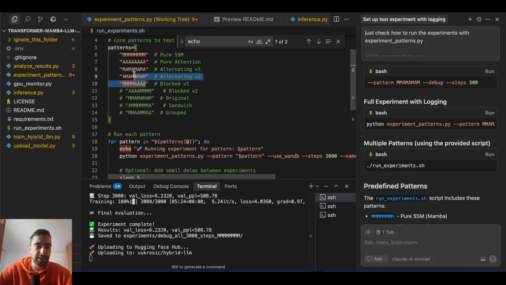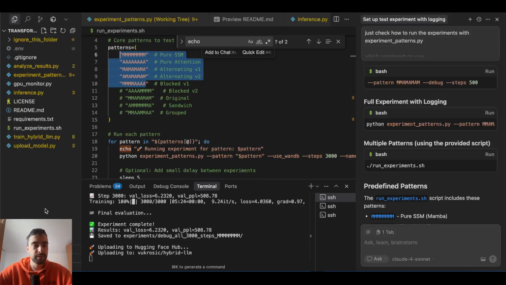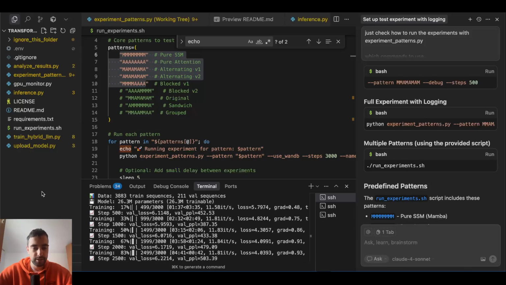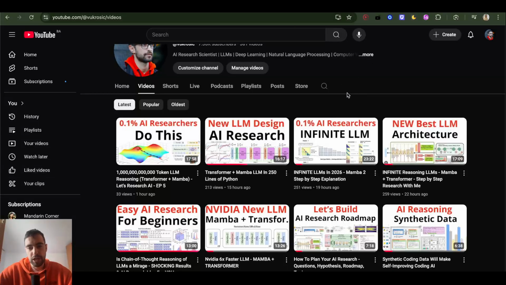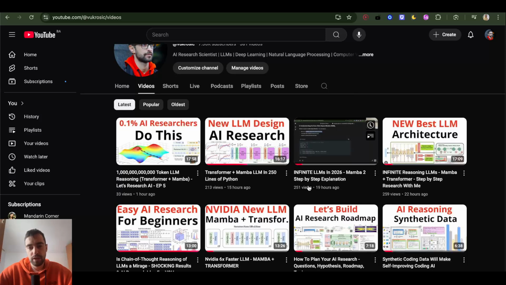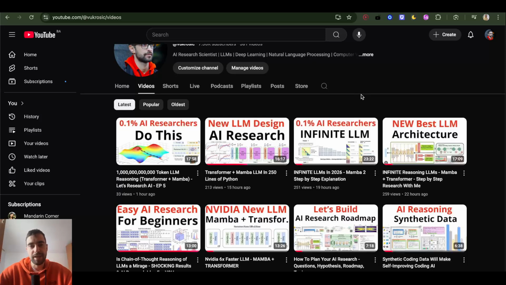Right now I just wanna test for just 3000 steps if it's saving properly, if it's training, if validation loss is going down, and all of this stuff. This is like a test run. The model has around 50 million parameters. If you want to learn more about how Mamba works, check out this Mamba 2 video, or check out my Qwen 3 from scratch and Llama 4 from scratch if you want to learn about attention and LLMs in general.